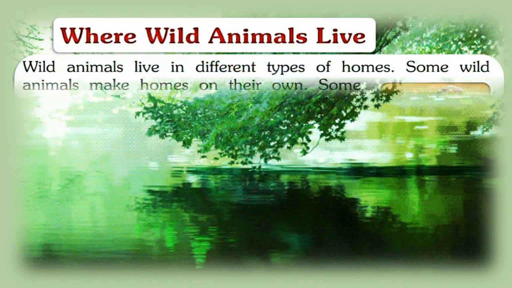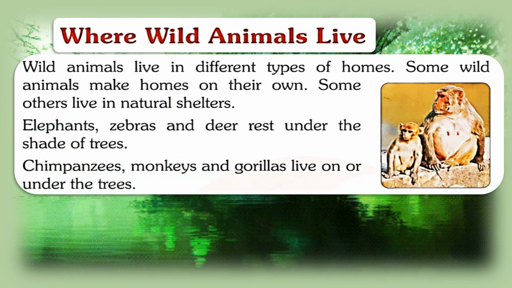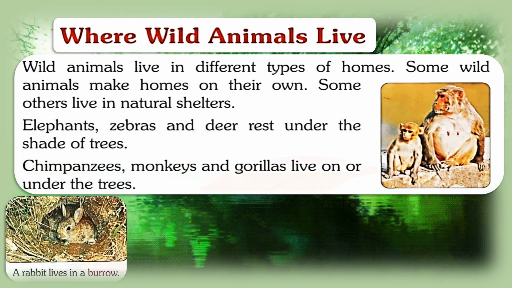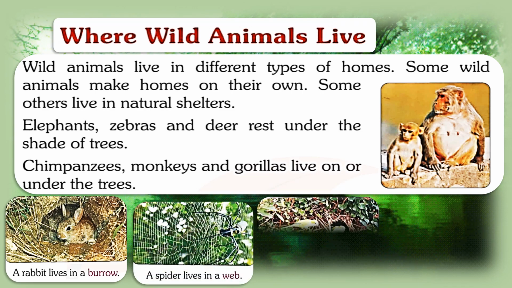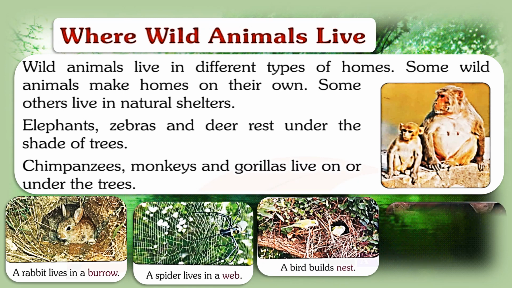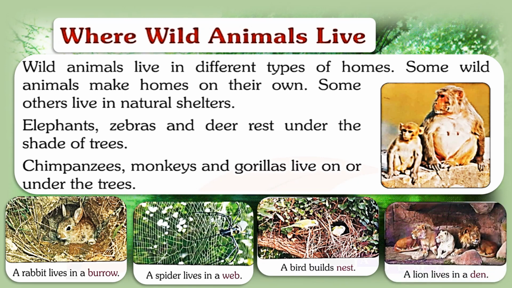Where wild animals live. Wild animals live in different types of homes. Some animals make their home on their own. Some others live in natural shelters. Elephants, zebras and deers rest under the shade of trees. Chimpanzees, monkeys and gorillas live on the trees. So here we have some examples. A rabbit lives in a burrow. A spider lives in a web. A bird builds nests. A lion lives in a den.